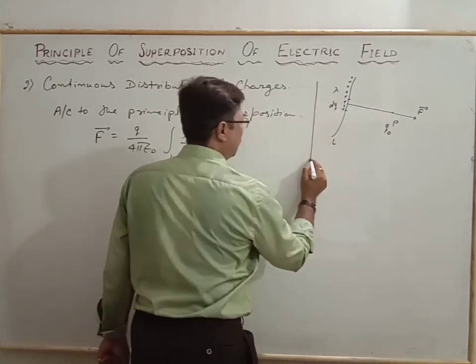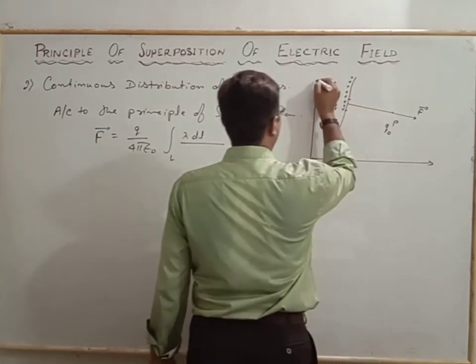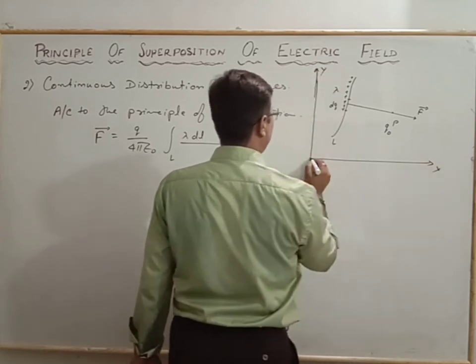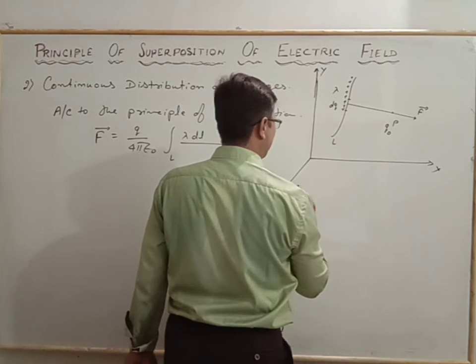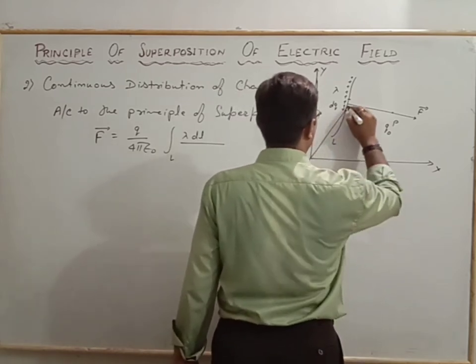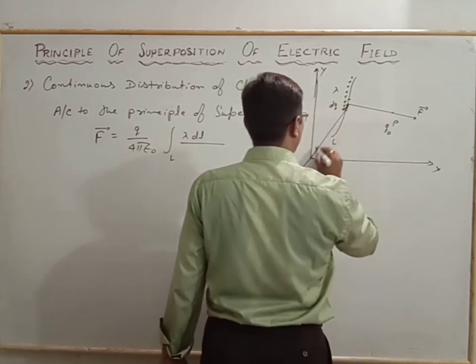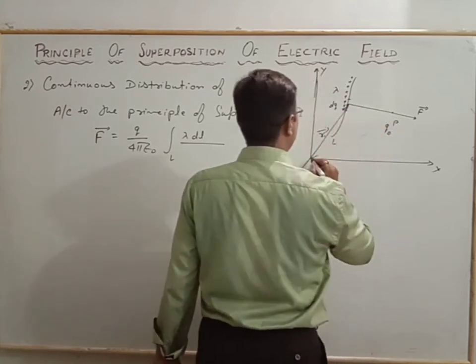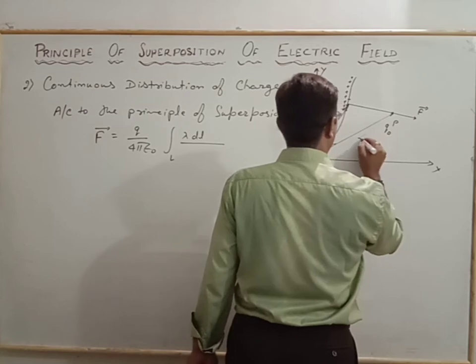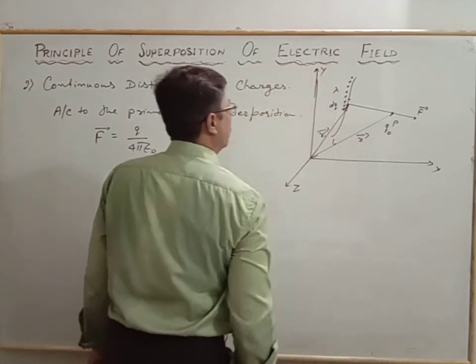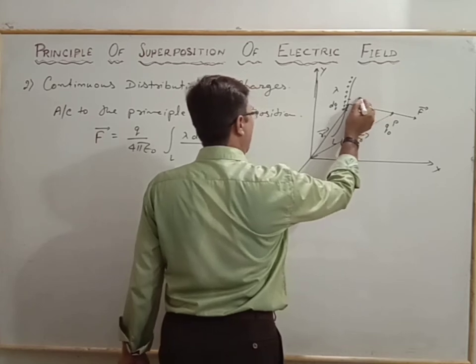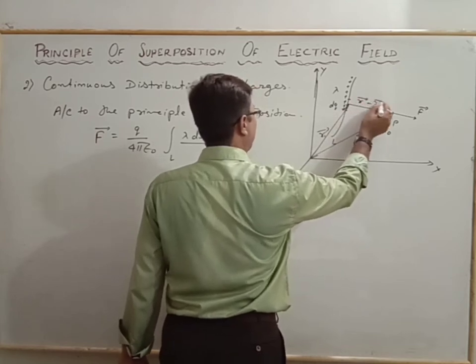Let it be the origin, with axes y, x, and here z. So the point up to this is the r dash vector, and up to the point P it is the r vector. So the relation we have, the distance from here, is r vector minus r1 vector.